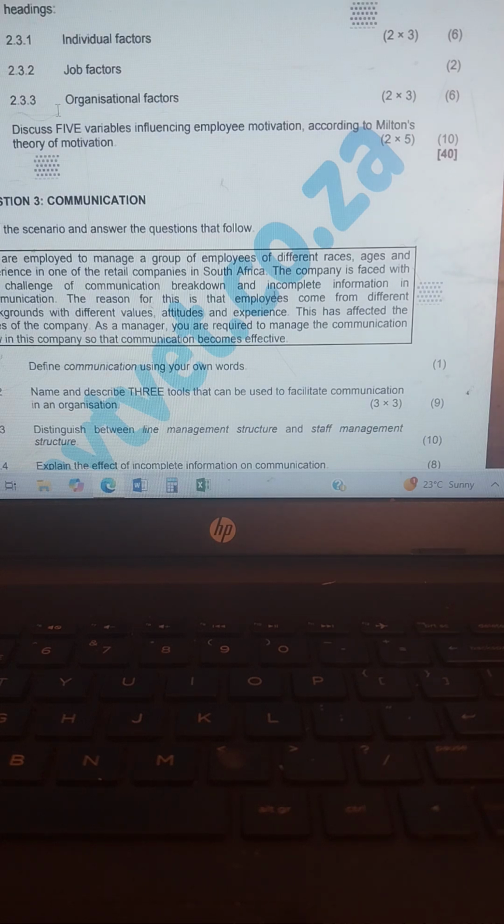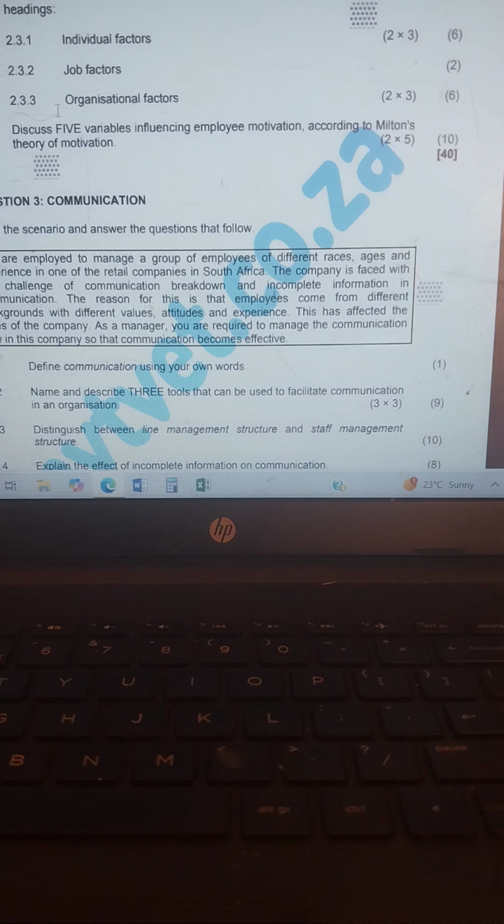Okay, then we go to job factors. On job factors, any 2. Number 1, the focus must be on individual achievement and responsibility. Then the second one, new performance criteria and control measures must be put in place.